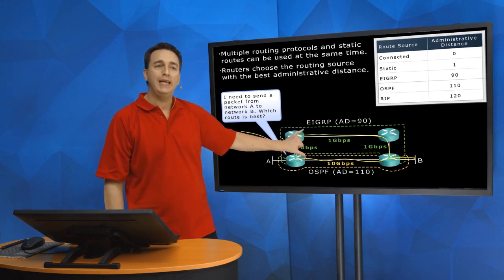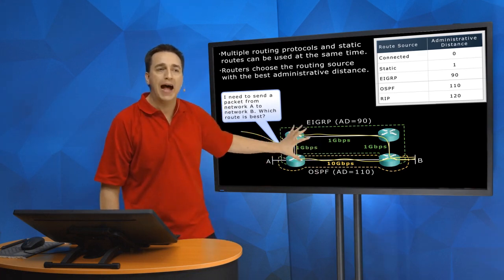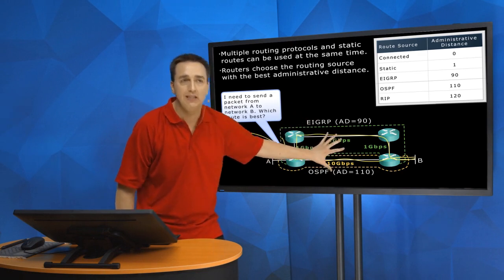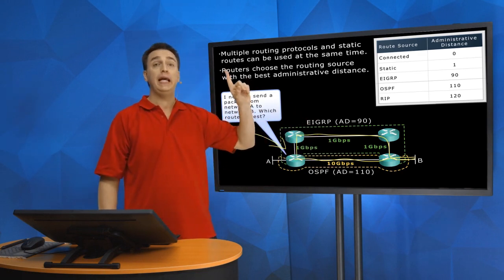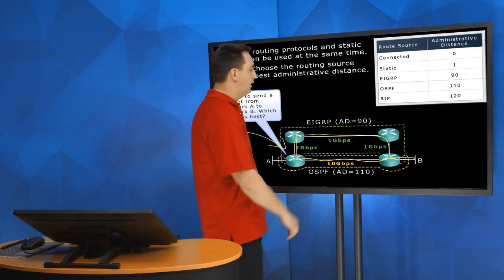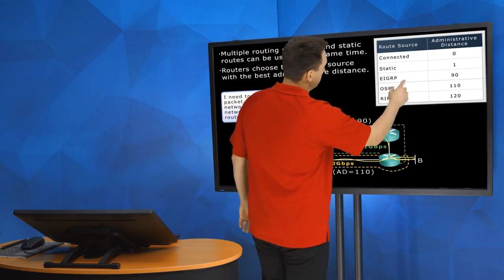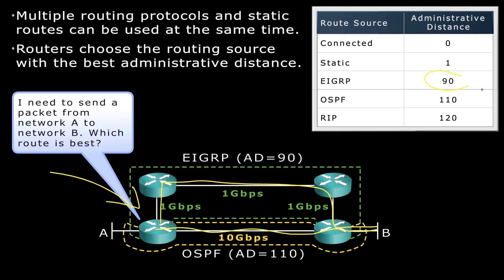So before we even look at the values, the speeds, the metrics, we must look at administrative distance. Which one's better? Lower is better. EIGRP wins. It's 90.